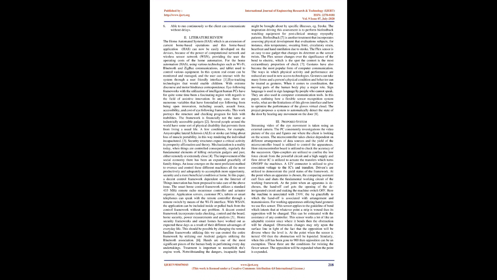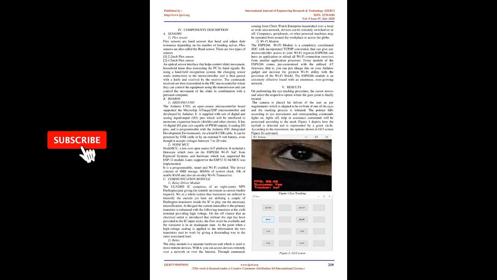In this paper, outlining how a flexible sensor recognition system works, what are the limitations of this glove's interface and how to optimize the performance of the glove's virtual cloud. The project proposes a system to automatically detect the state of the door by hearing any movement on the door. 3 proposed system streaming video of the eye movement is taken using an external camera.